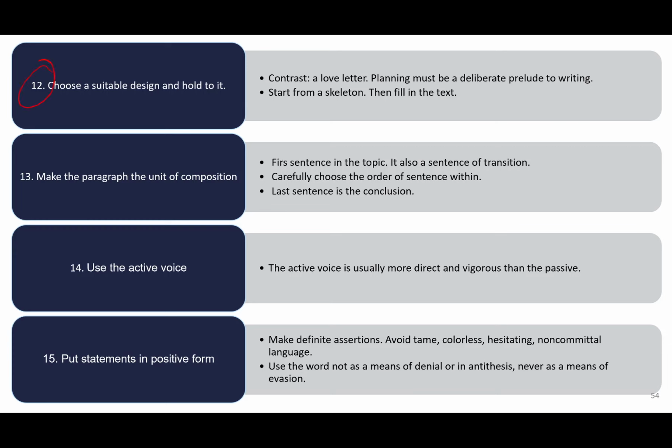This book gives advice by numbers. Choose a suitable design and hold to it. I'm just trying to entice you to read this book. Make the paragraph the unit of composition. Use active voice, contrary to some instructions given by others. These are English professors, and the book was written about 50 years ago, advocating the use of active voice. Then put statements in positive form.